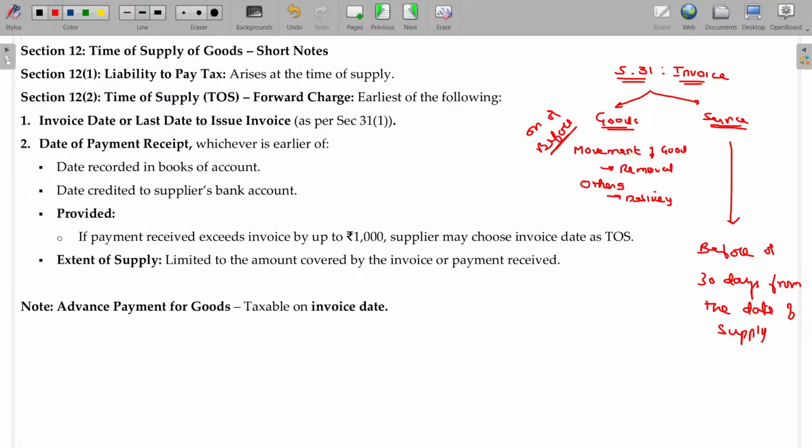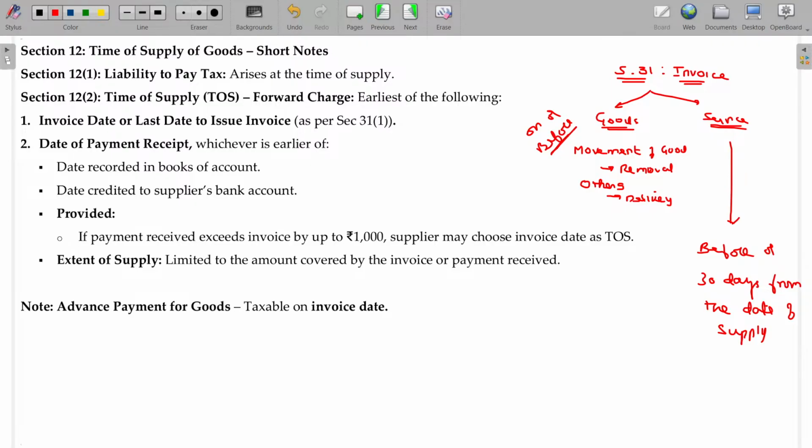Suppose if you order, it should be getting installed at your own home. Then the installation service engineer will come and install and ask you to check whether it's working fine or not. Then he gets a sign from you by the time he gives the invoice. Okay. So if you are getting it from the showroom at the time of removal, or in case it is going to be installed in your own home, at the time it is available in the hands of the recipient, by the time or beforehand, you have to issue the invoice, no problem.